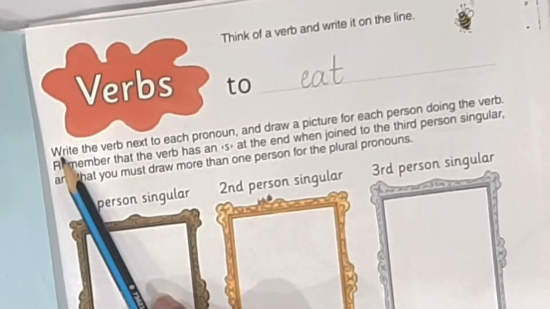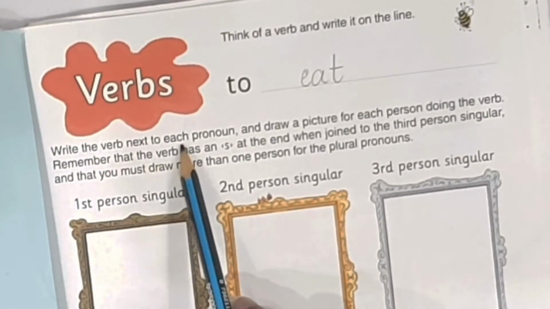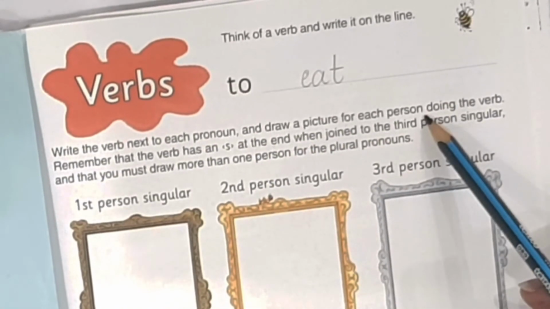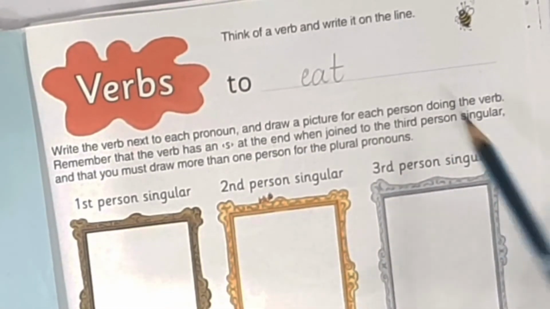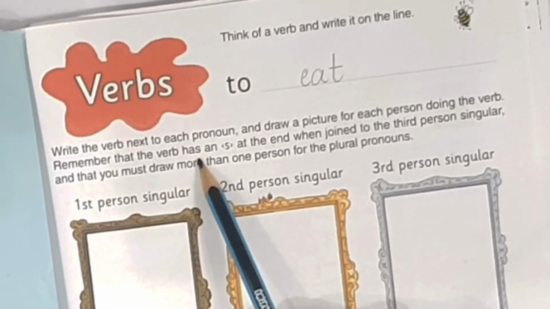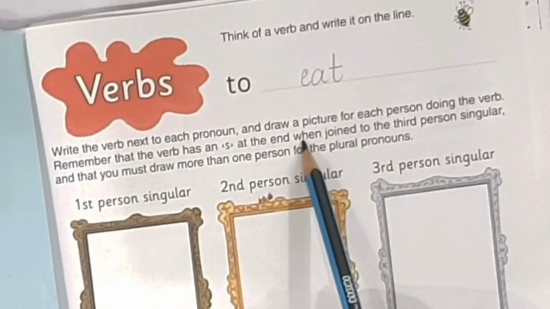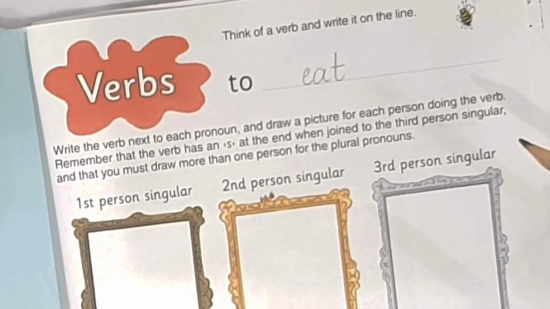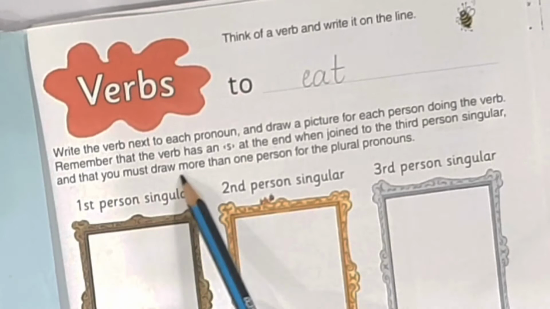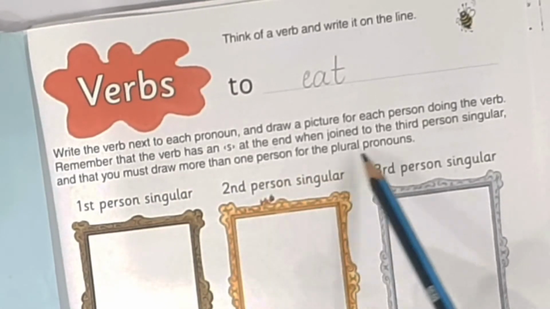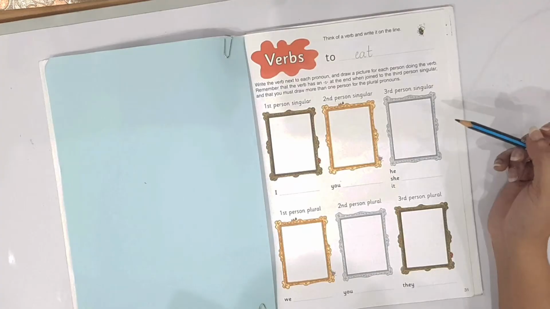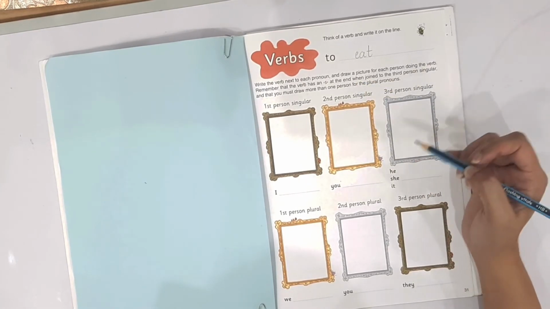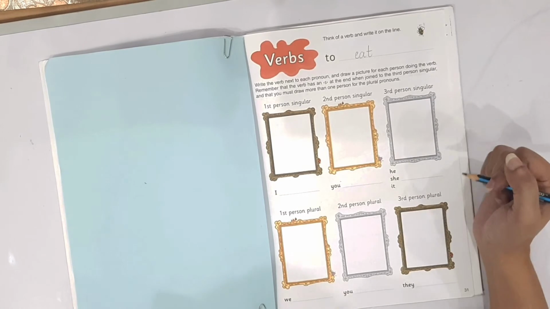So the question is: write the verb next to each pronoun and draw a picture of each person doing the verb. Remember that the verb has an S at the end when joined to the third person singular, and that you must draw more than one person for the plural pronouns. These are the things that will help you to solve this activity.